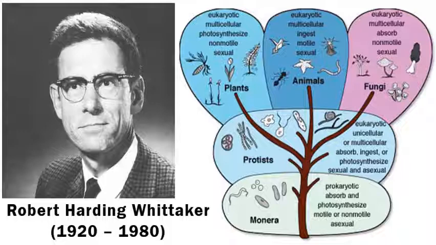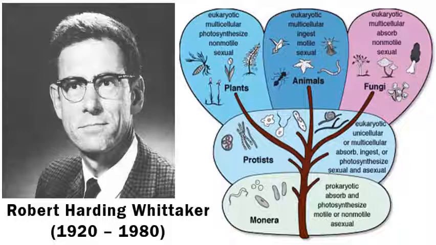This person is R.H. Whitaker. If someone comes to you and you do not know who R.H. Whitaker is, you just know his name, but if a photograph comes in front of you, how will you identify that this person is Robert H. Whitaker, who has given the 5 kingdom classification? That is why I have kept this figure here in this very slide.